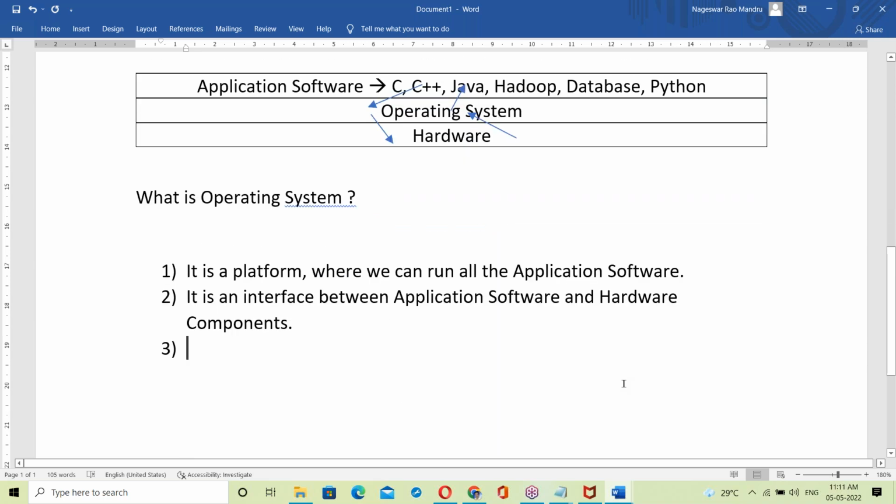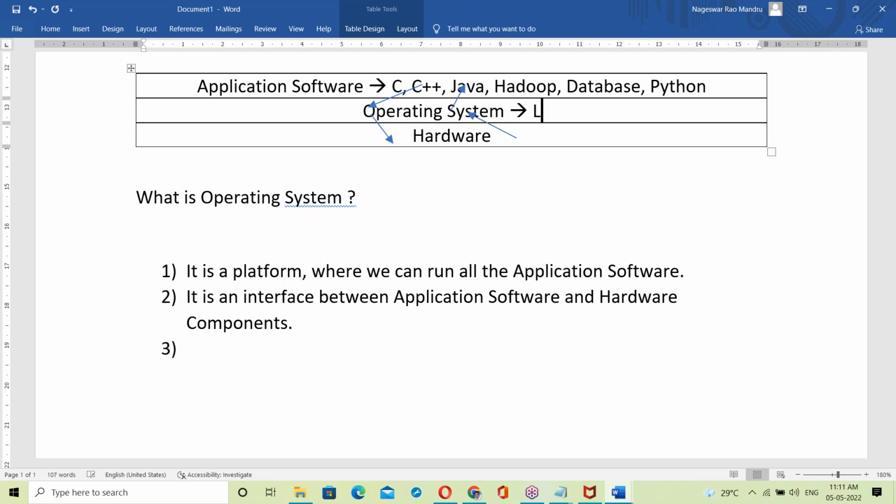So this is just a basic idea. What is OS? Simply answer like this: it's a platform, and it's an interface between these two layers. Next, one more important point, from a Java perspective.